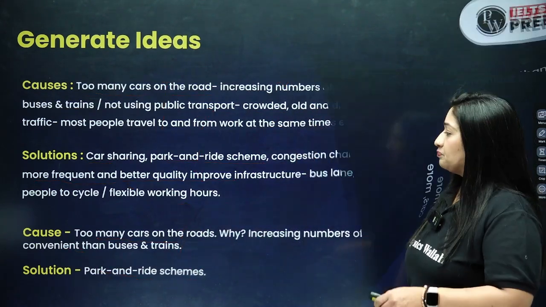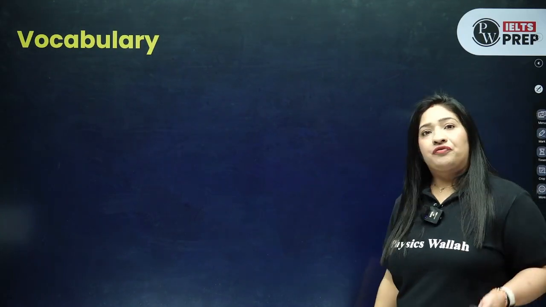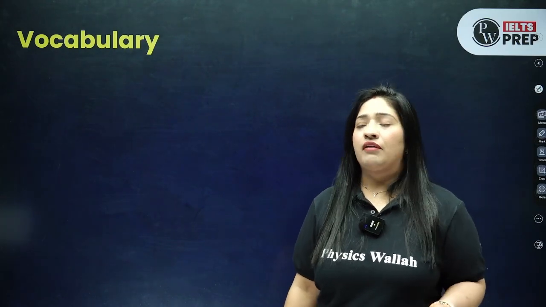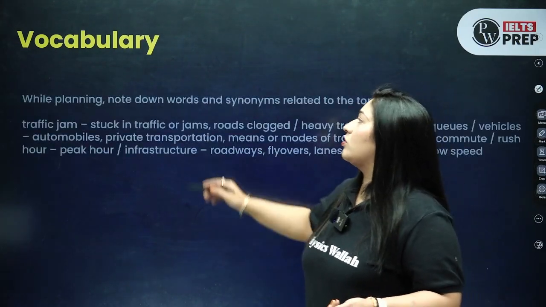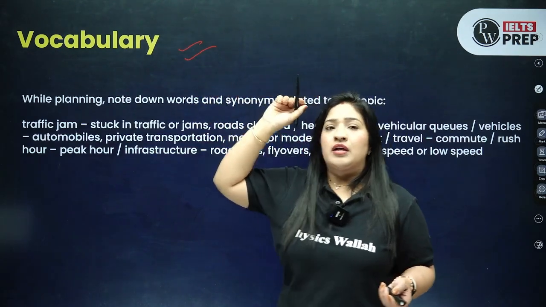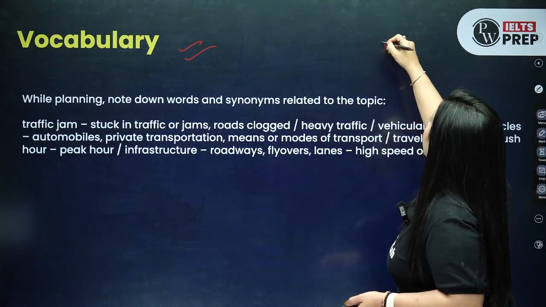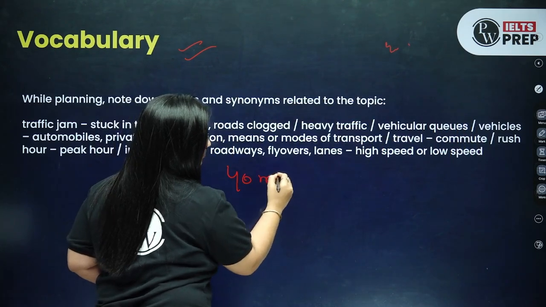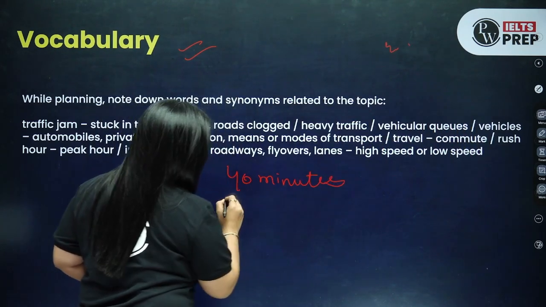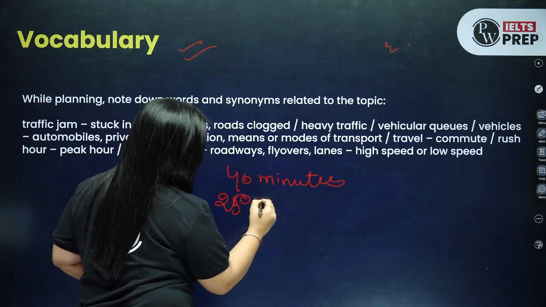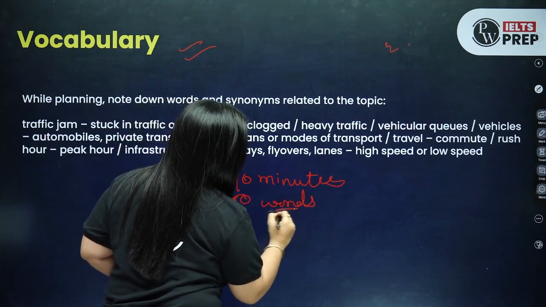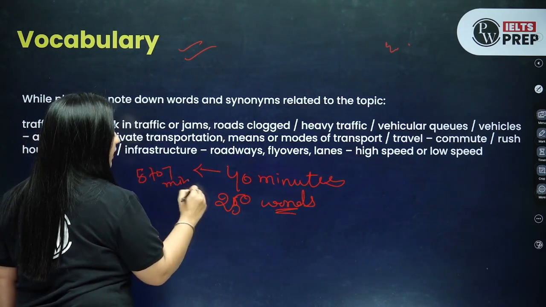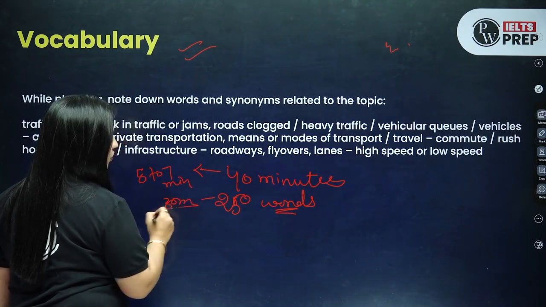So out of these many ideas, these many causes and solutions, I have taken these 2 points, right, which I am going to use. Now again, the planning also includes preparing yourself with vocabulary. As you have generated the ideas, you can also generate the vocabulary. See, out of 40 minutes, let me tell you, you have 40 minutes to write down 250 words. Right? So out of these 40, you can easily take out 5 to 7 minutes for planning. Even within 30 minutes you can write an essay of 250 words.